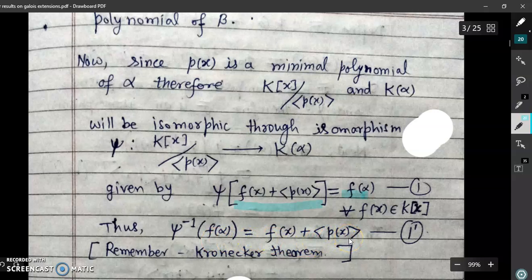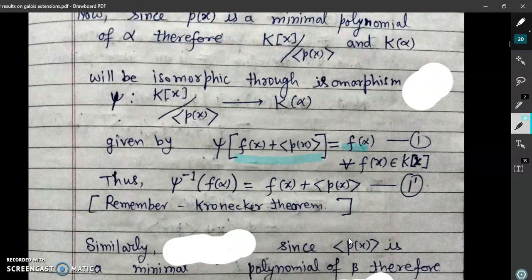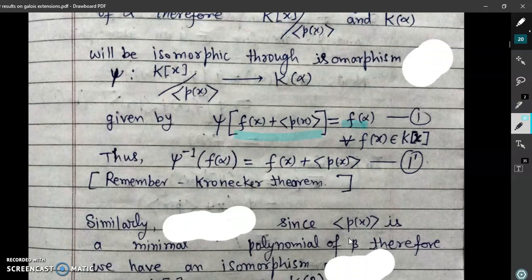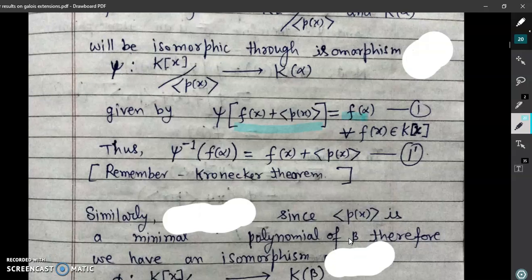We use this result later in the proof of this theorem. So again we come to the result: p(x) is a minimal polynomial of beta. Then in a similar way we have an isomorphism.